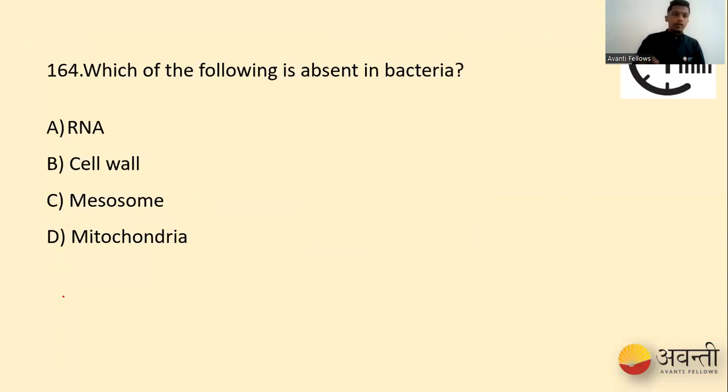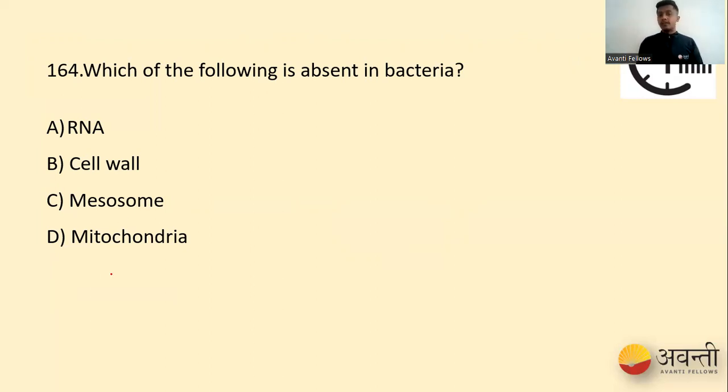Okay, so which of the following is absent in bacteria? Very important question. It was asked in NEET for several years. Many times this question has been repeated, so that's why we keep on repeating so that we remember as much as possible. Our options are RNA, cell wall, mesosomes, and mitochondria.